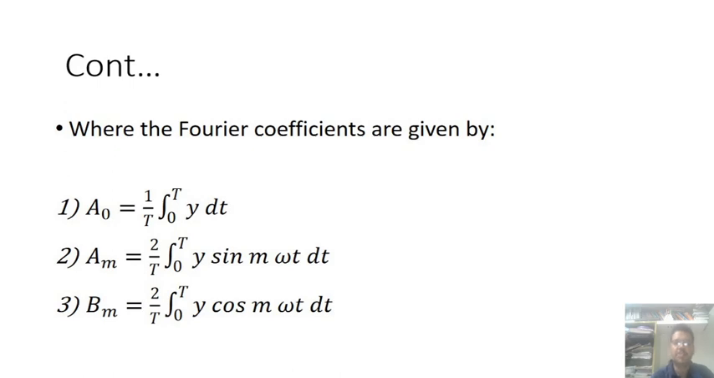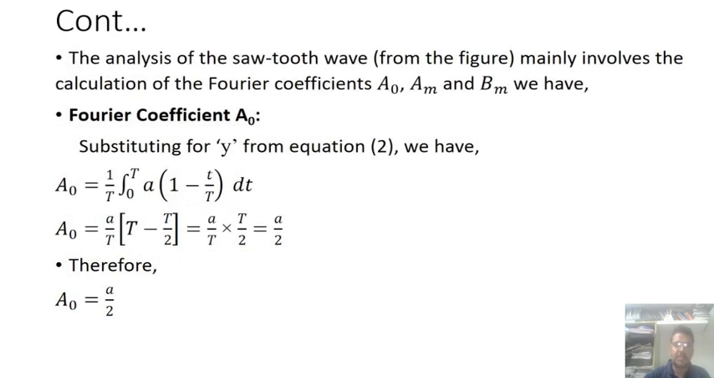Then the Fourier coefficients are given by, so we can use those previous equations. The amplitude a naught becomes 1 by T integration of 0 to T y dt. Am, that is the increment value, is 2 by T integration of 0 to T y sin of m omega t. Then b of m, also a small increment value, is 2 by T integration of 0 to T y cos m omega t dt. After knowing this, the analysis of the sawtooth wave mainly involves the calculation of the Fourier coefficients